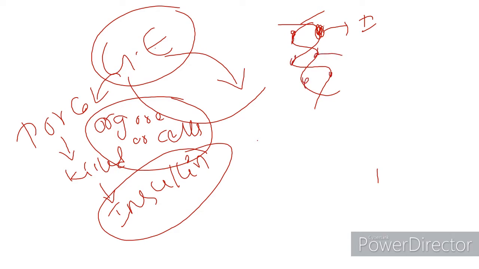Every gene is responsible for one character. If suppose we have a large nose, it means the genes responsible for the formation of the nose are like that. So that's why our nose is like that. In the same way, the scientists took out the gene responsible for the formation of insulin.